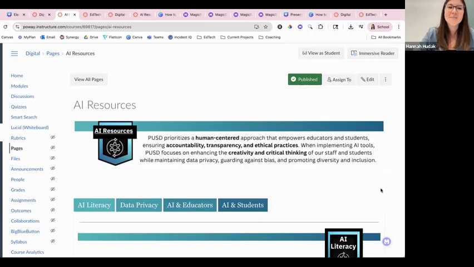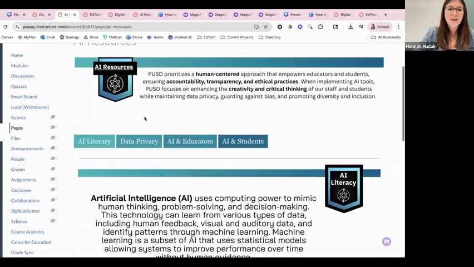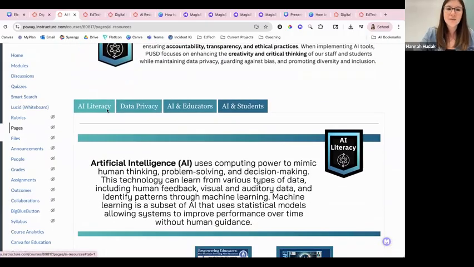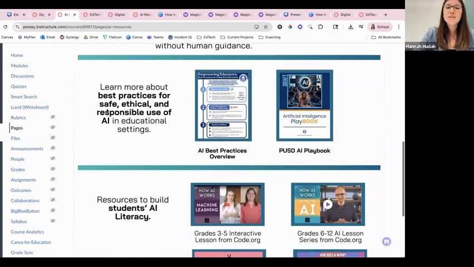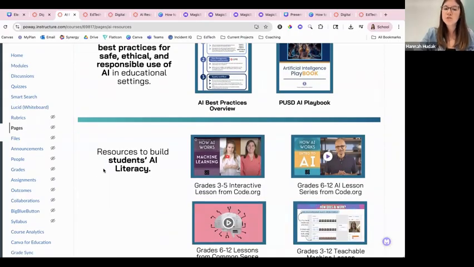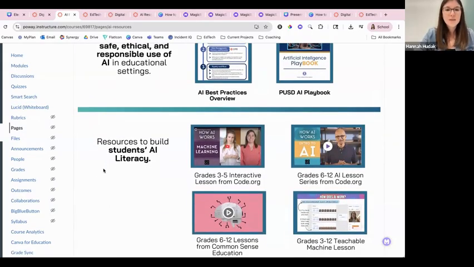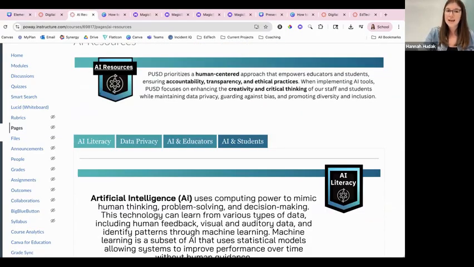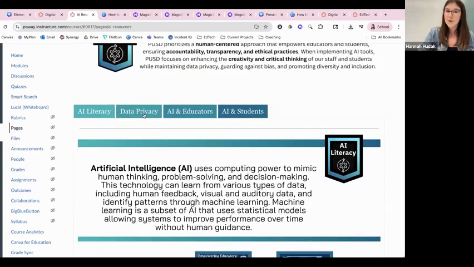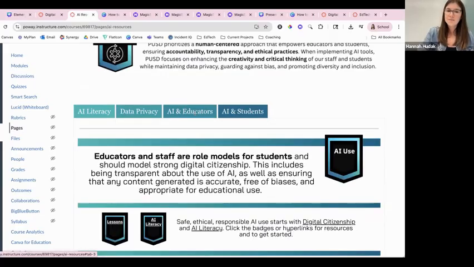Within our digital citizenship Canvas course, we have AI resources, and the first area that we focus on is AI literacy. As you scroll down, you will see resources to build your students' AI literacy. For elementary, we have our grades 3 to 5 interactive lessons from code.org. We have those AI literacy pieces, the data privacy, as well as the AI and educators section.